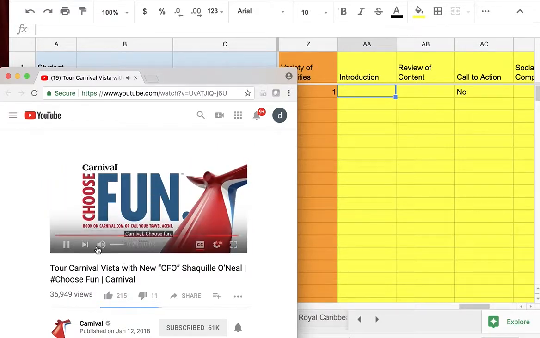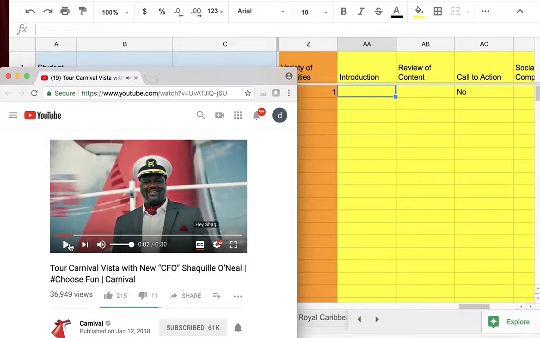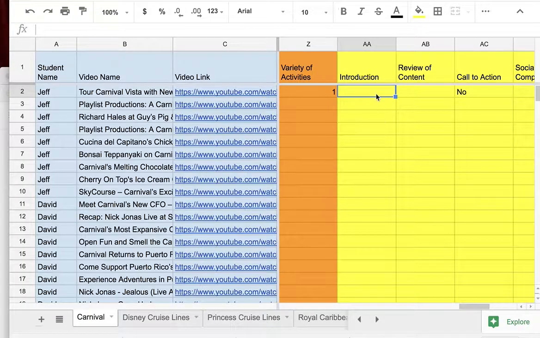Carnival. Choose fun. So it does have a welcome to the Carnival 30-minute tour, which is actually the 30-second tour. So it does have an introduction, and that does have a 1 in column AA.